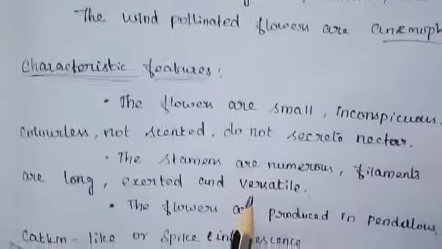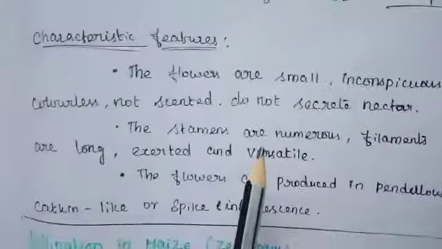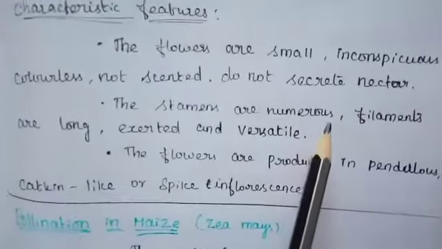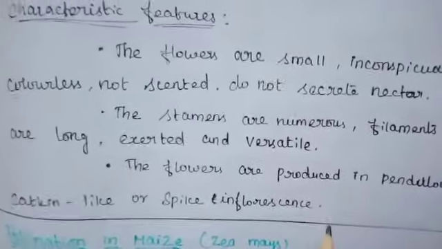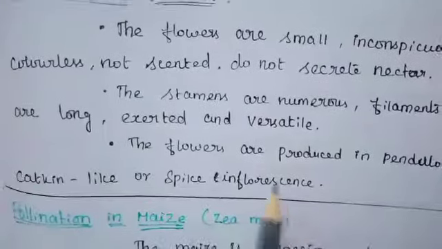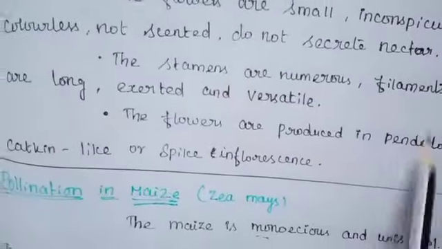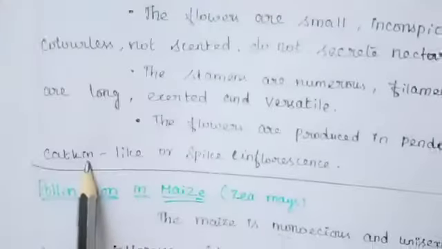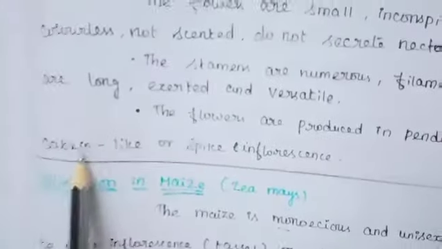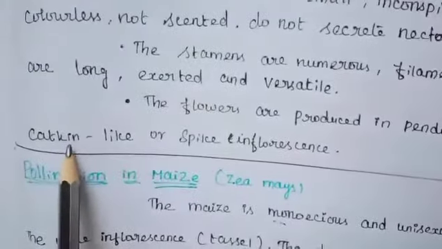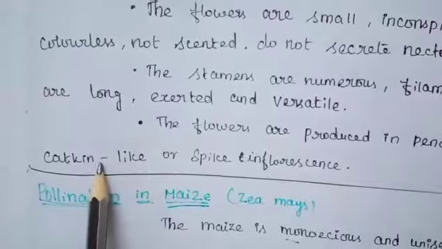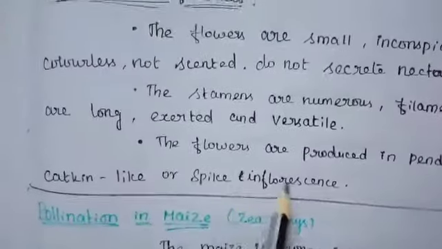The stamens are numerous, filamentous, long, exserted, and versatile. The flowers are produced in pendulous catkins. Pendulous means hanging. Catkin inflorescence, you already studied in 11th standard. Cat tail like structures, this is a catkin. And then spike inflorescence. These are the characteristic features of anemophilous flowers.